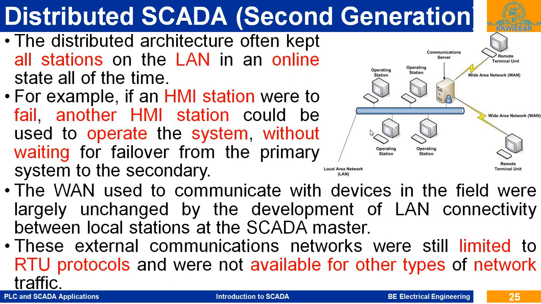But in the previous one, if there is a failure of the main system, then it will shift to the redundant system or the secondary system, used to operate the system without waiting for failover from the primary system to the secondary system. In that case there is a delay in shifting from primary to secondary. Here, because of this local area network, we can shift immediately to another system. We can monitor or use another as an HMI.